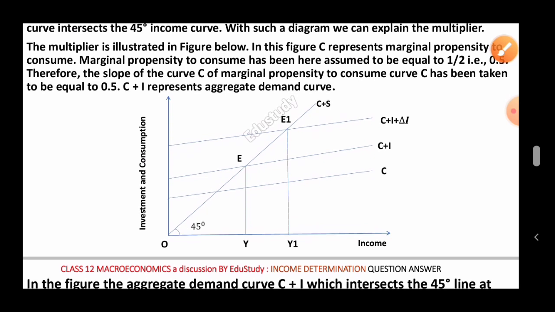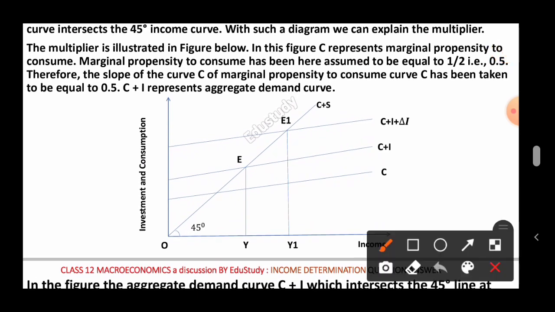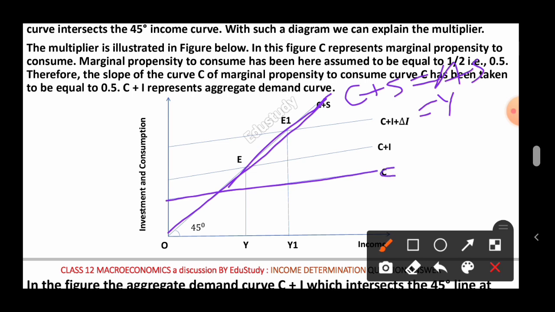So let's come to this diagram here. In this diagram, this is the 45-degree line, and this 45-degree line is described as the C plus S line. This C plus S line is called the aggregate supply, AS line. It is the aggregate supply line as well as the income line, Y. And this is the C line, meaning the consumption line. Above the consumption line there is C plus I, which is the aggregate demand curve. Now the aggregate demand curve intersects the 45-degree line at point E.